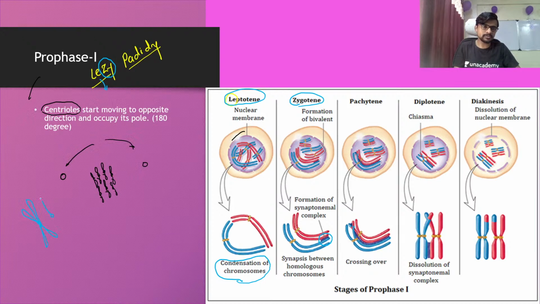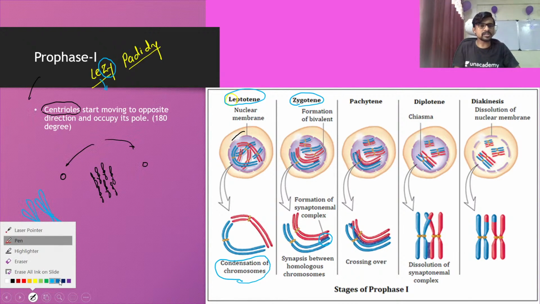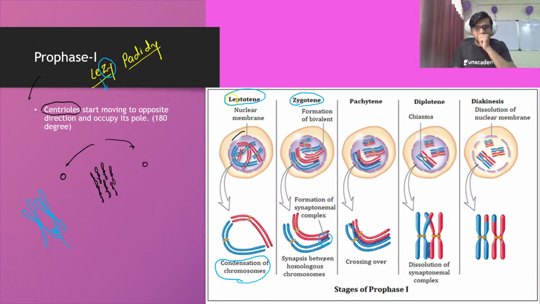When they come closer, they form a protein structure which attaches them to each other. This protein structure which attaches the chromosomes to each other is called the synaptonemal complex.